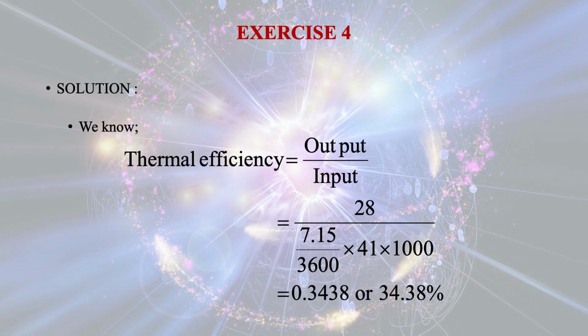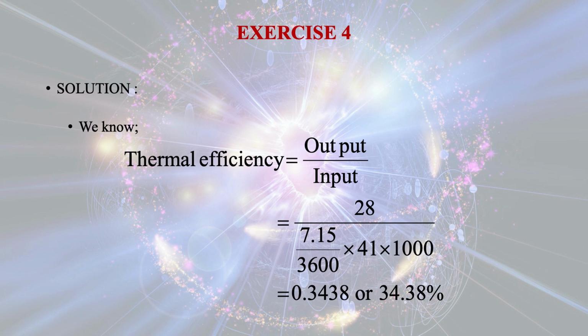In this problem also we can calculate the thermal efficiency of the engine with that same equation, that is output by input. So output is given as 28 kilowatt, that is kilojoule per second. Here also we can calculate the input, that is the combustion of the fuel, that is 7.15 kg of fuel per hour. So per second we have to calculate by dividing by 3600 and multiplying by the calorific value.